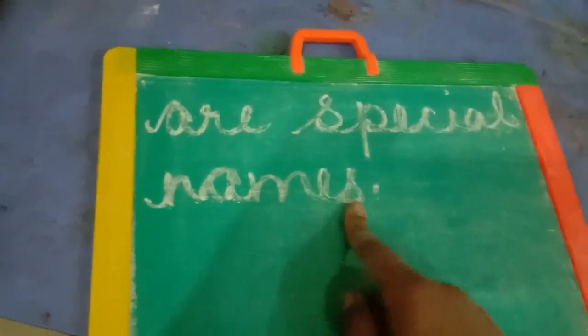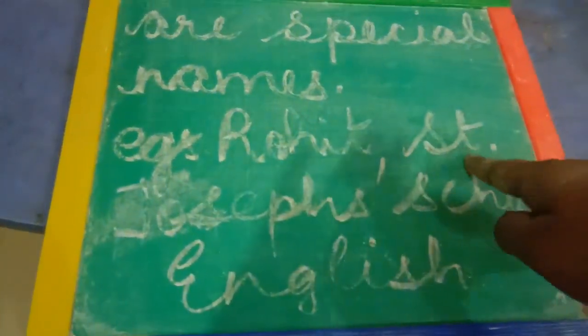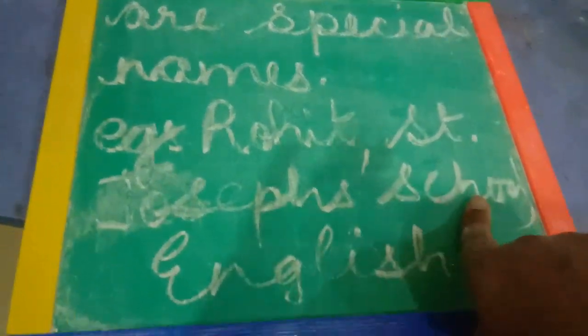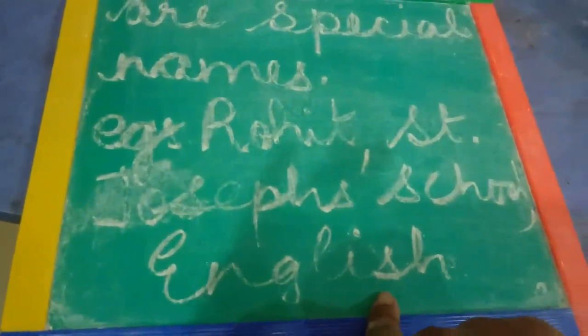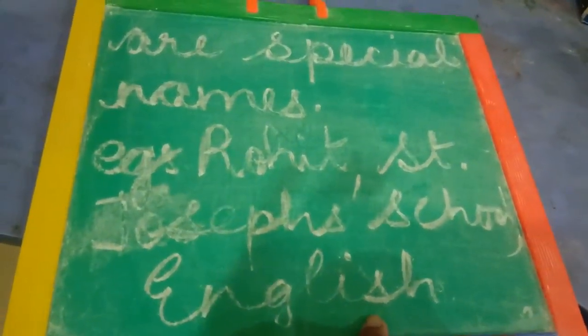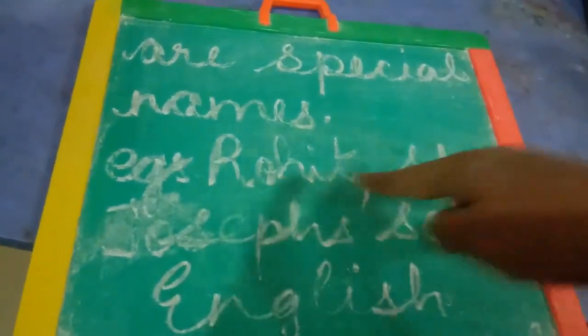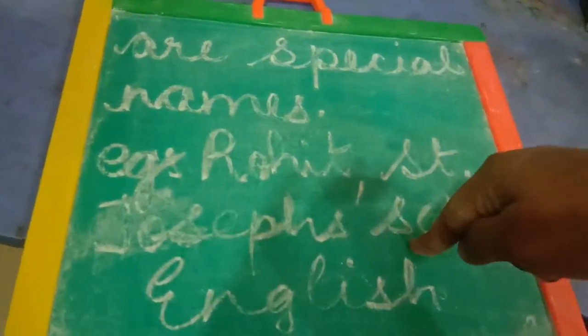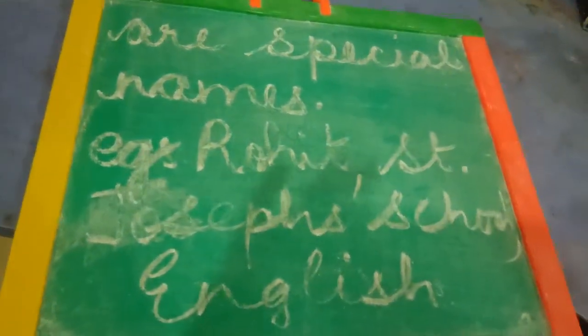Example: Rohit, St. Joseph Convent School, English.